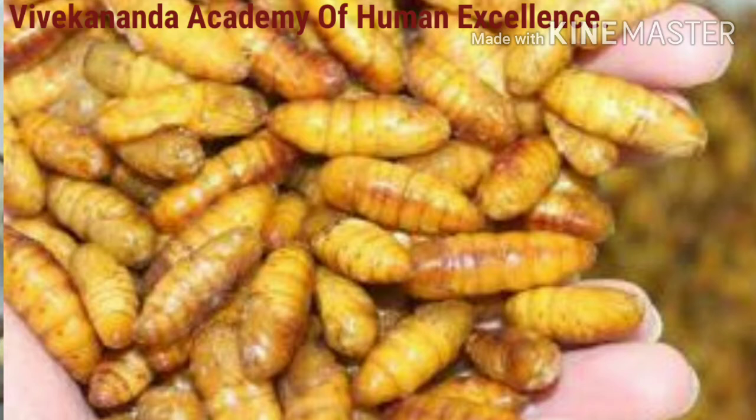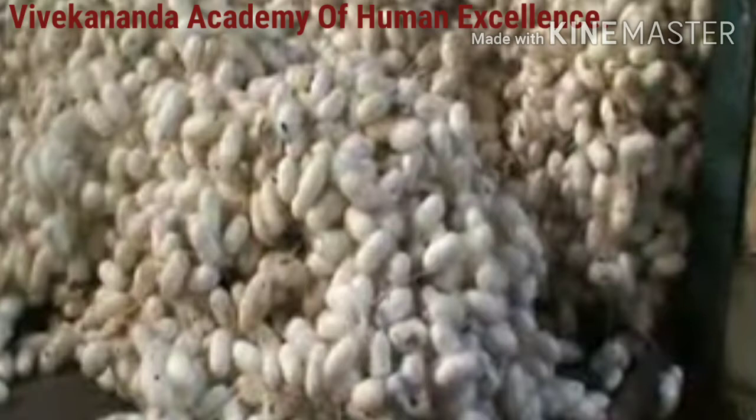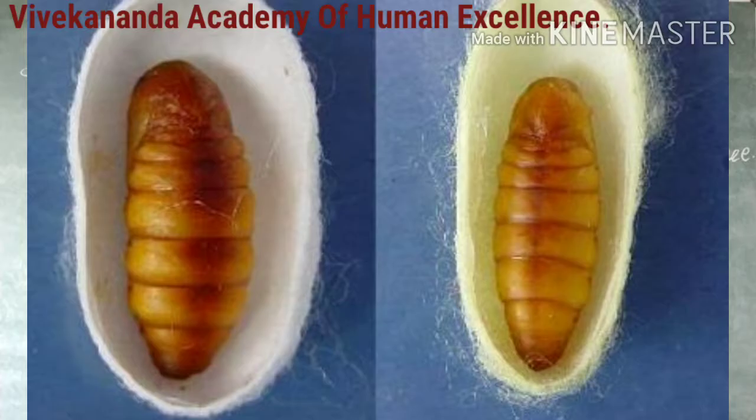called the pupa, it first weaves a net to hold itself in the form of the figure 8. During this movement of the head, the caterpillar secretes a fiber made of a protein which hardens on exposure to the air and becomes silk fiber. Soon the caterpillar completely covers itself with the silk fiber and turns into the pupa. This covering is known as the cocoon. The further development of the pupa into the moth continues inside the cocoon.